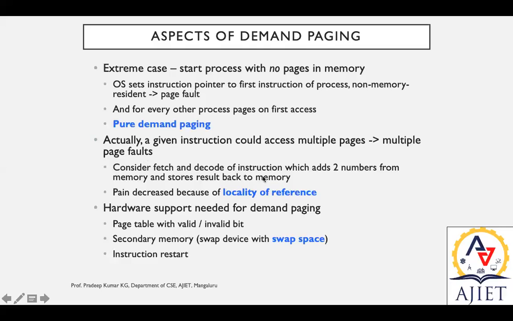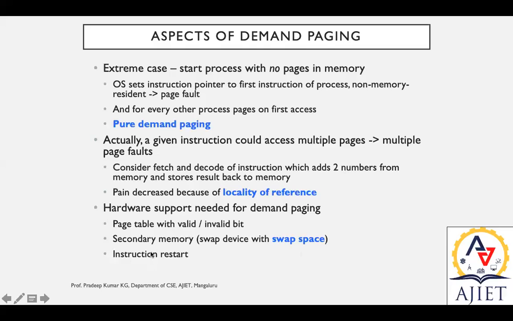So consider fetch and decode of an instruction which adds two numbers from memory and stores the result back to memory. The faults will be decreased because of locality of reference. The reference should be updated in this scenario. Along with that, we are supposed to have proper hardware support for demand paging, because each time the page table entry should be updated, whether the particular page is valid or invalid. This valid bit and null bit should be updated accordingly. Then we manage swap space to and from the storage, that is, we use the help of secondary memory. A swap device is needed.